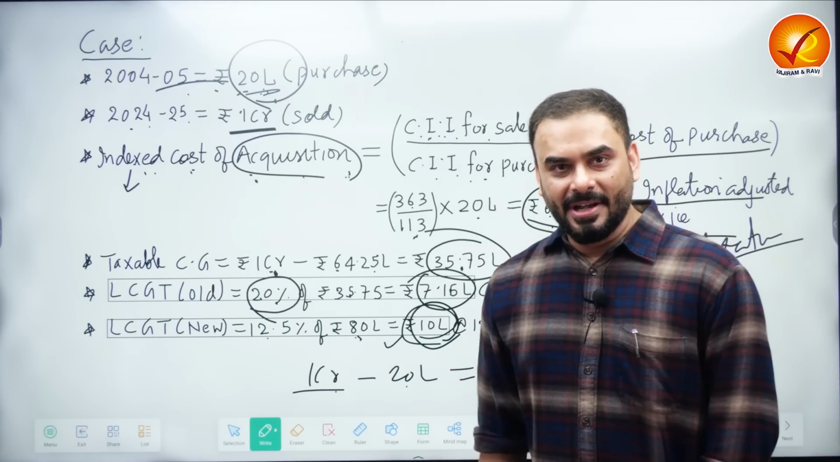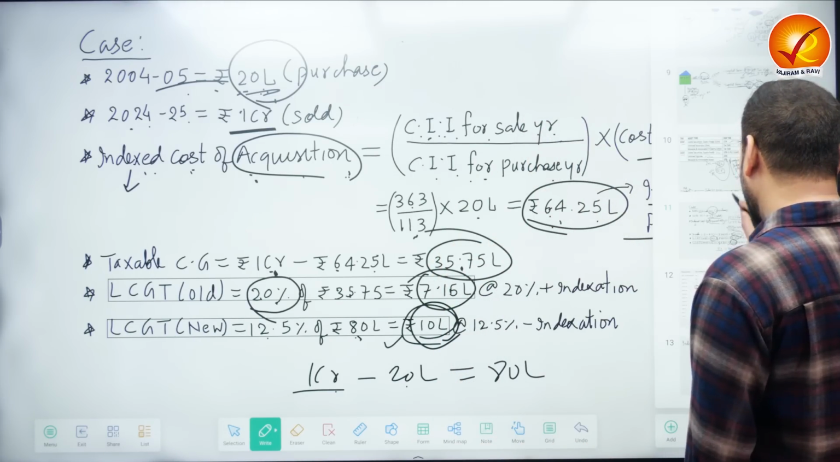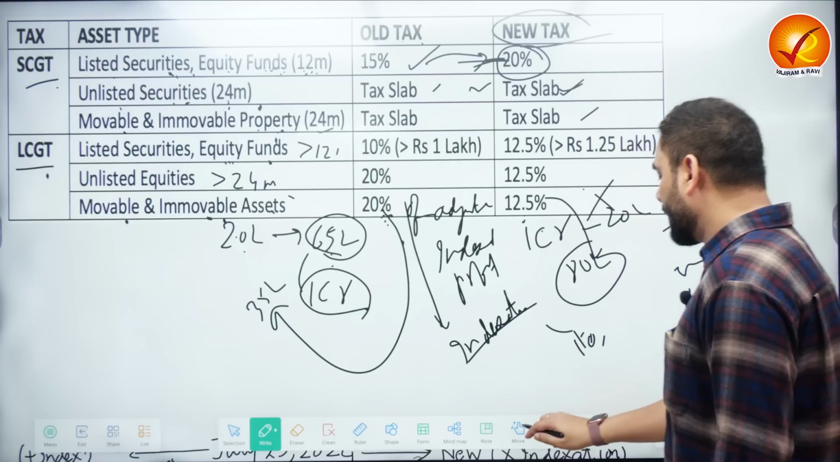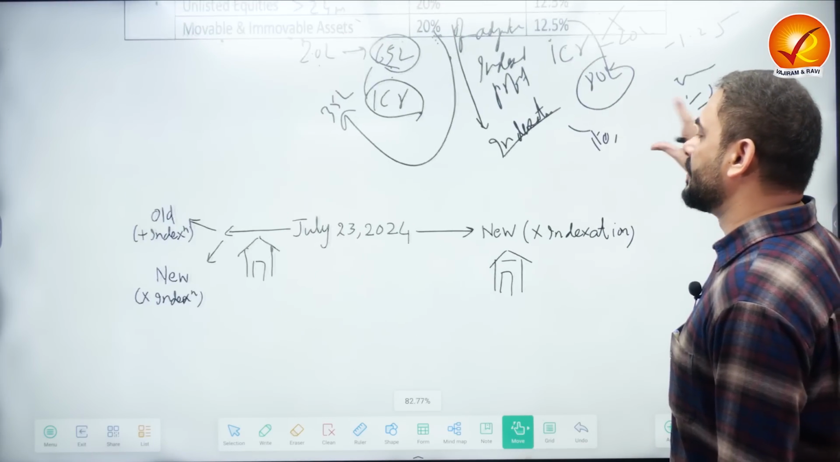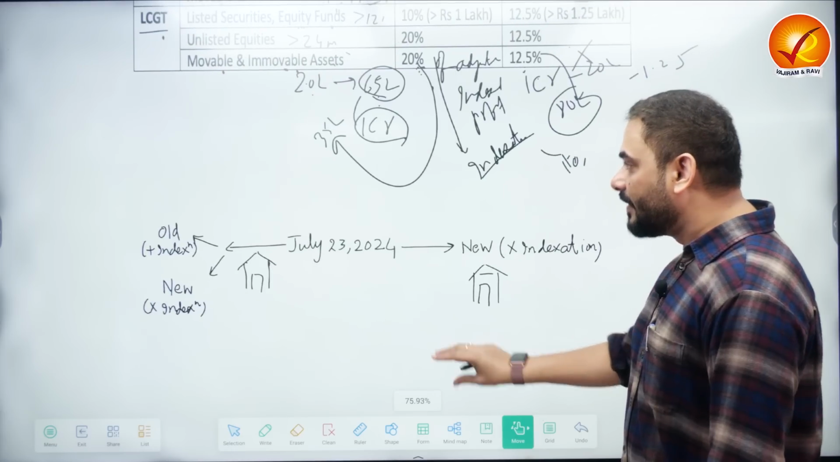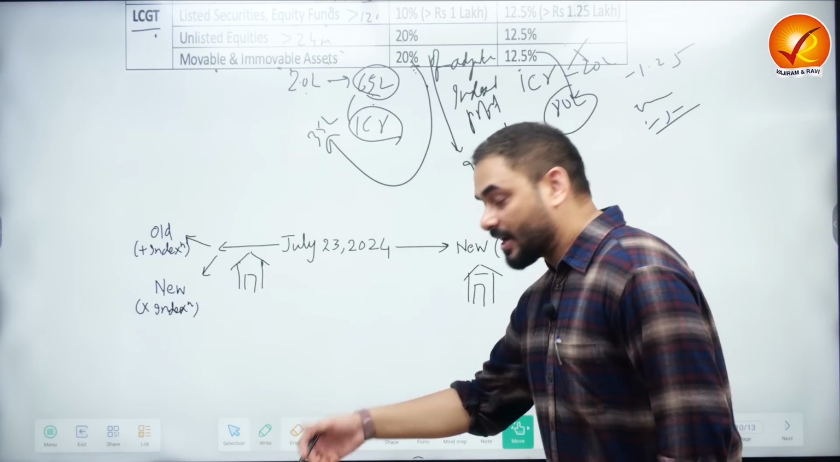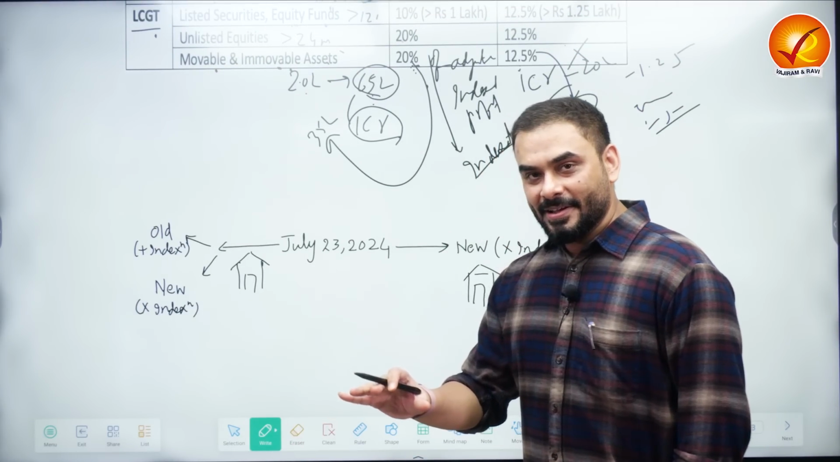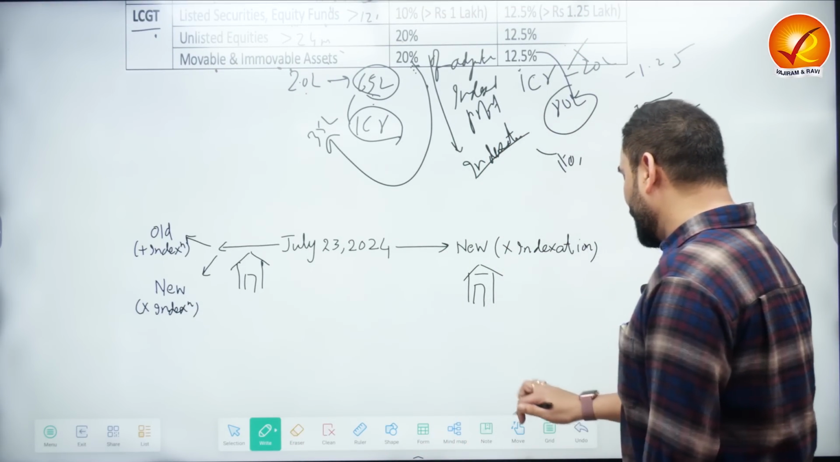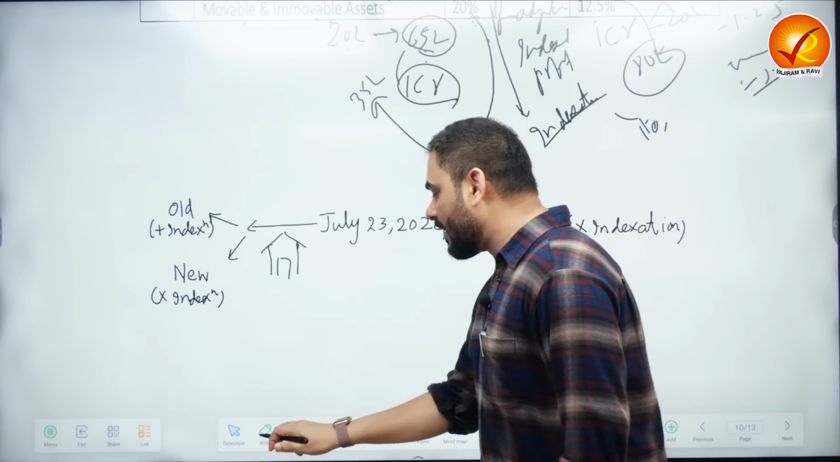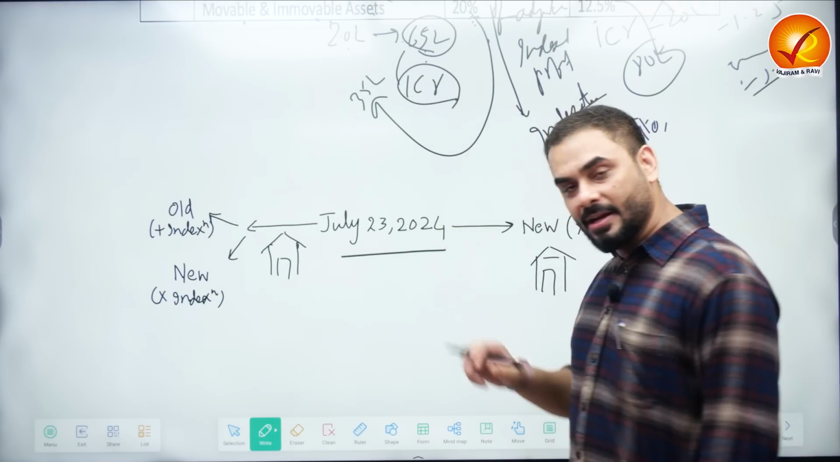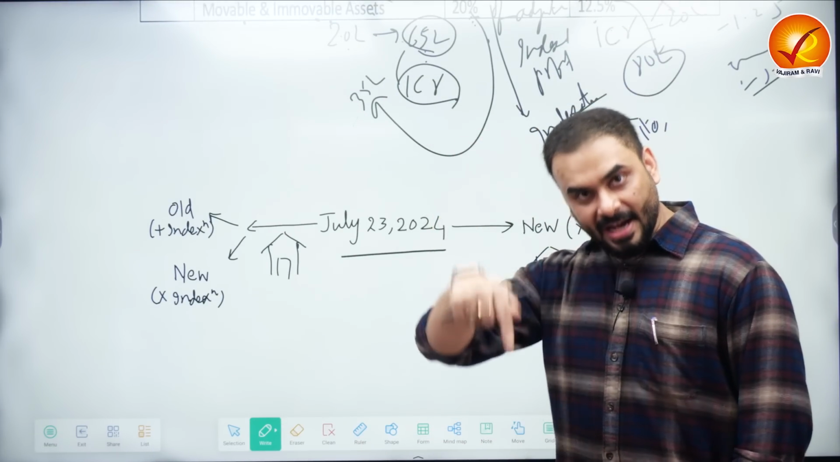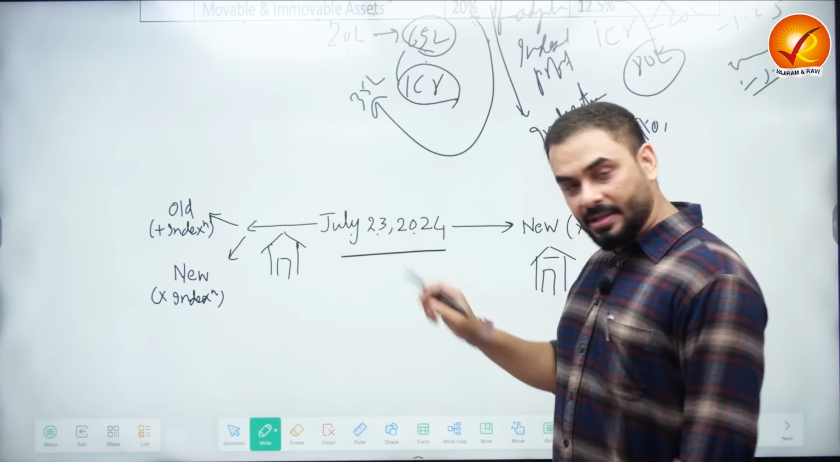The moment this debate happened, and I showed you that there was huge public reaction, the government of India made a few changes. What is the change that the government of India made? The change is, the government of India said that, okay, we are giving one relaxation to the people who bought the house before July 23, 2024. Because the current budget was presented on July 23, 2024.